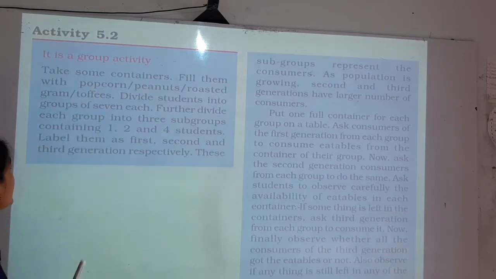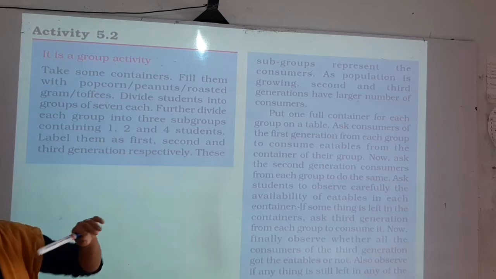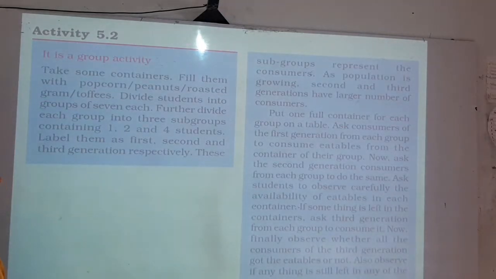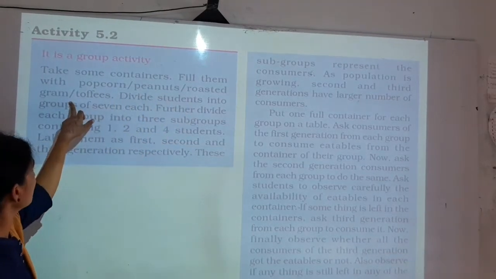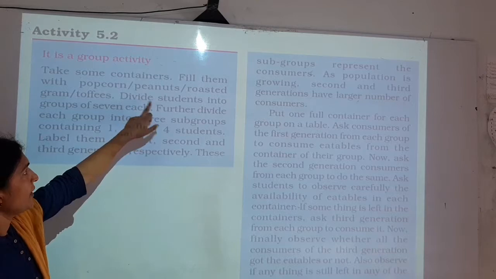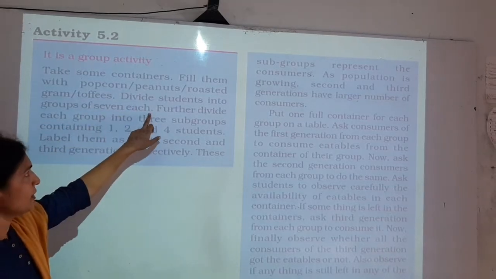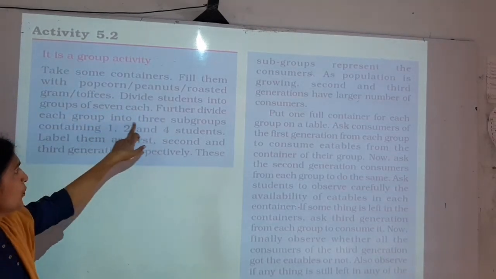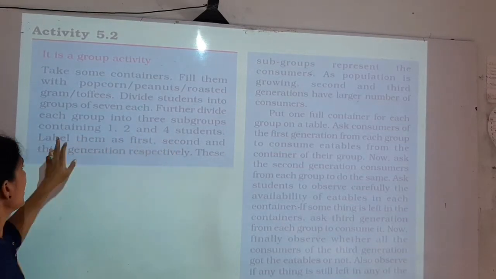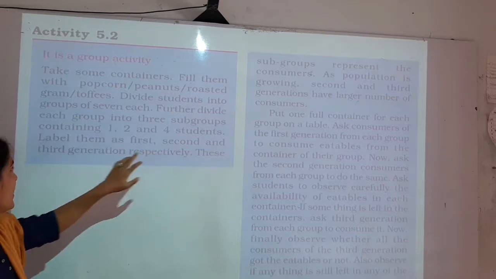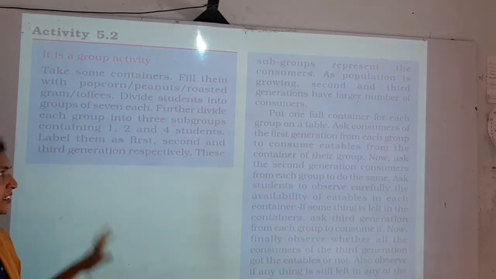So what is that activity? It is a group activity which you have to do in a group. So take some containers, fill them with popcorn, peanuts, roasted gram or toffees. Divide students into groups of 7 each. Further divide each group into 3 subgroups containing 1, 2 and 4 students. Label them as first, second and third generation respectively.